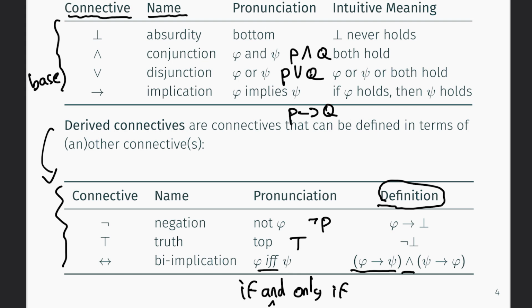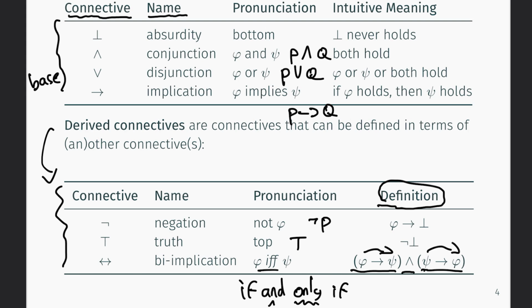So what that means is phi if and only if psi. So if psi is true, then it must be the case that phi is true because of this "only if" specifier. That's exactly what we see here: if psi is true, then phi is true. And because the implication goes from phi to psi, and also from psi back to phi, we call it a biimplication, because we're working with two implications.